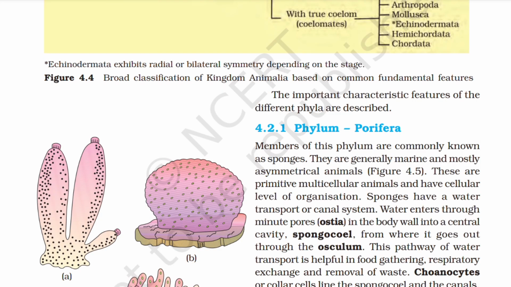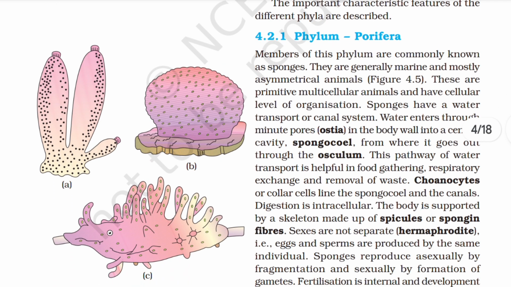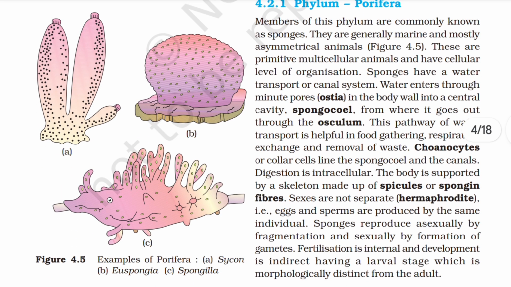The important characteristic features of the different phyla are described. 4.2.1 Phylum Porifera. Members of this phylum are commonly known as sponges. They are generally marine and mostly asymmetrical animals. These are primitive multicellular animals and have cellular level of organization. Sponges have a water transport or canal system.